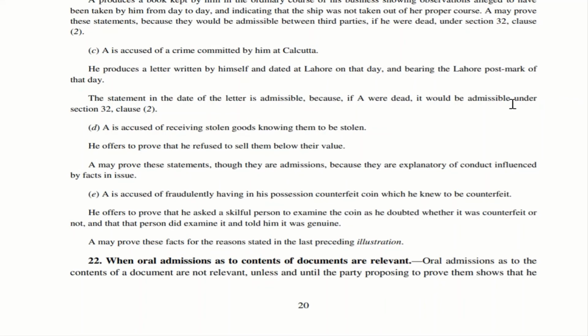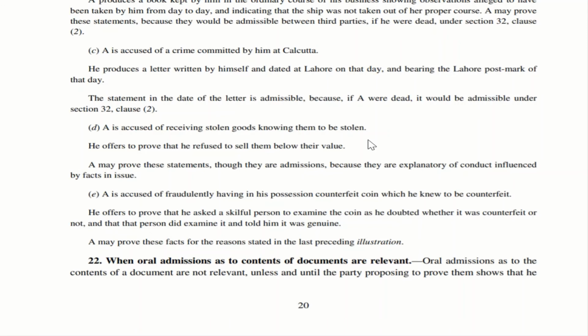Now let us see illustration D, where A is accused of receiving stolen goods, knowing them to be stolen. So there are two questions in this particular example: whether the goods were stolen and whether A was aware of the fact that the goods are stolen. So that is the accusation. So if he has bought, or if he has received those goods knowing that it was stolen, then it can be rebutted by him. And how can it be done? So he offers to prove that he refused to sell them below their value.